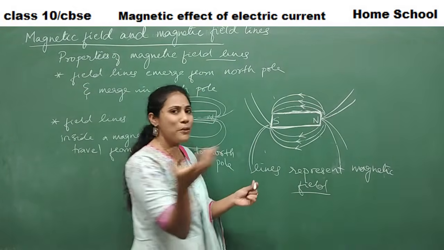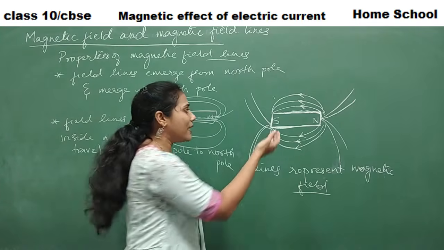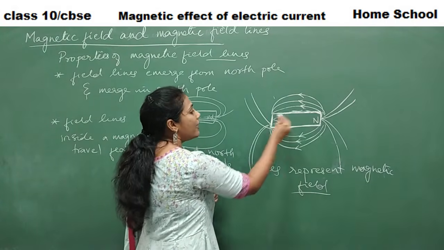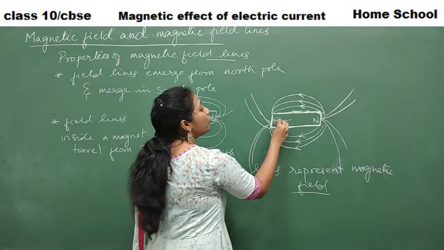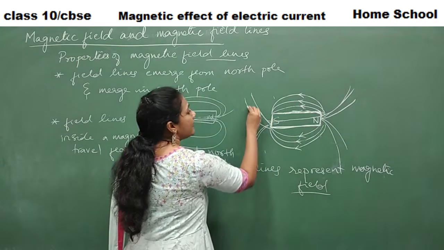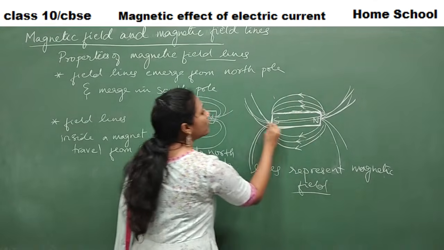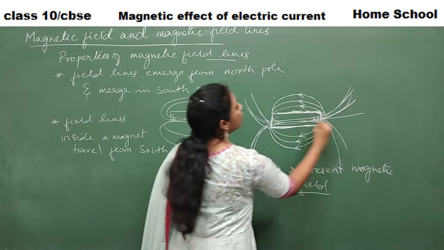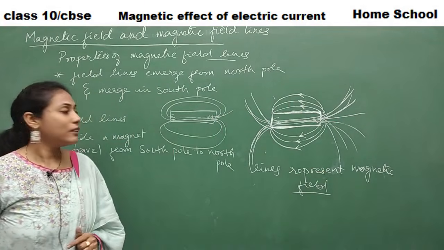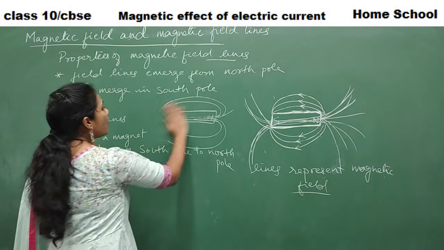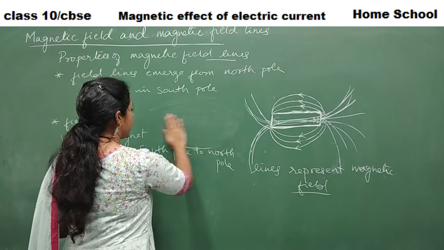Inside a magnet also magnetic force is there, no? That we will represent with the lines only. So inside a magnet, the lines will travel from south pole to north pole like this. Inside a magnet, the lines will move like this. Okay, south pole to north pole. Got it? So this is our second point.